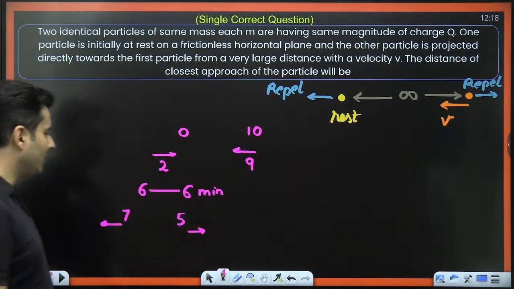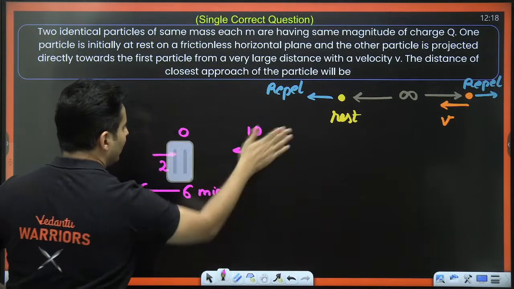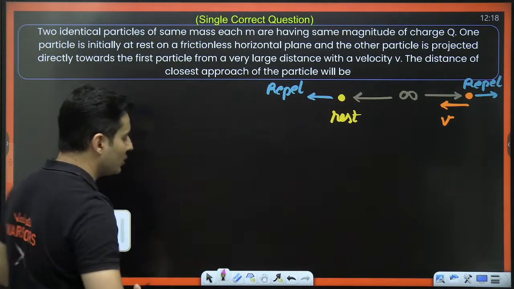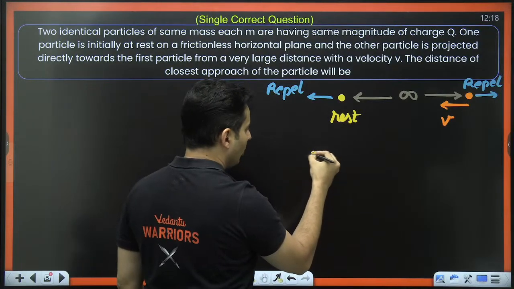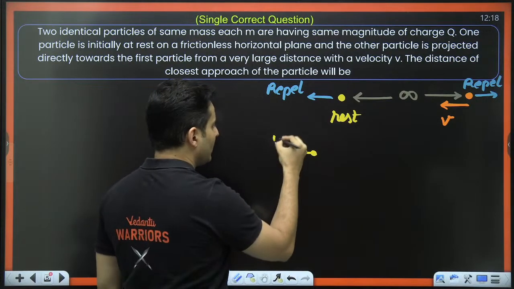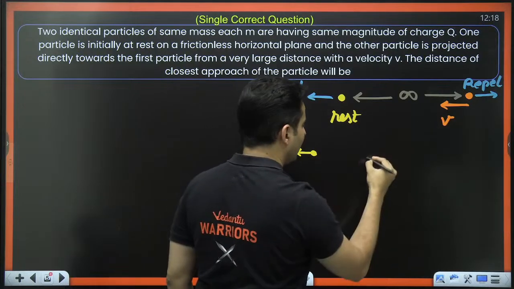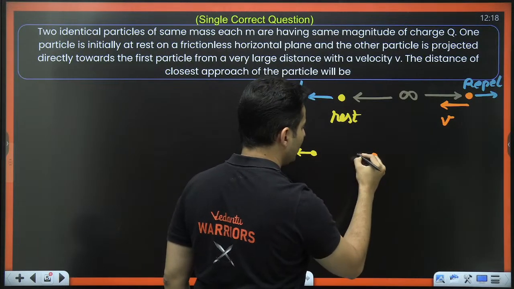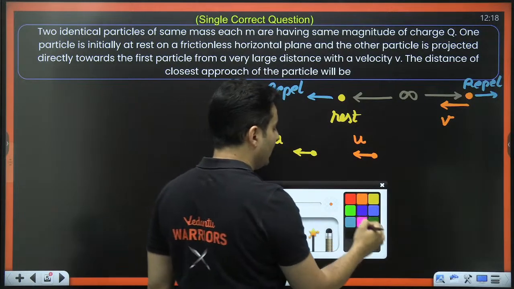Okay, very good. Now, if you understood this, let's draw that situation where both of them are moving together. Let's say this has a new speed u, and this other mass has come very close to it, and it also has a new speed u.